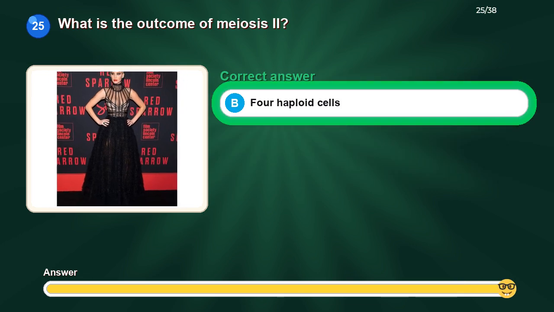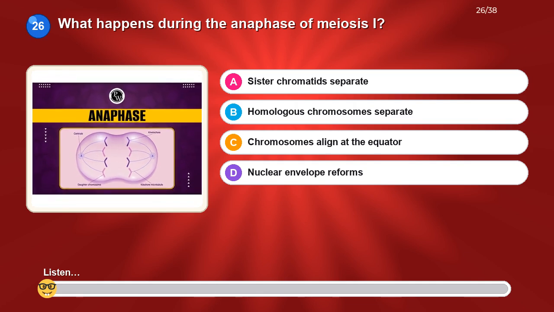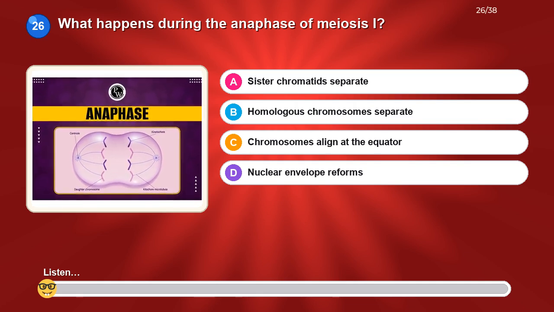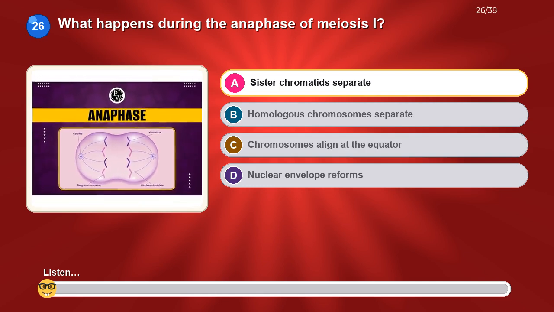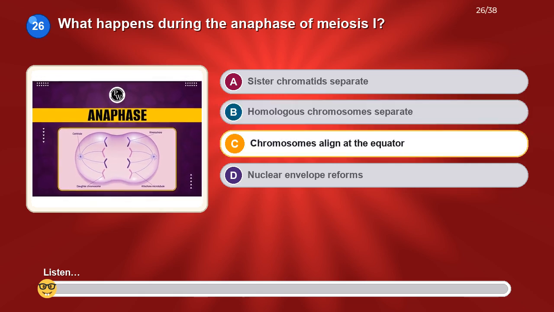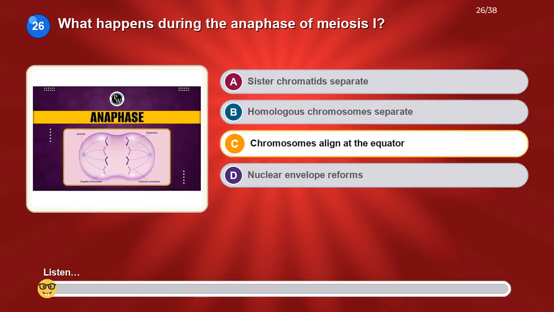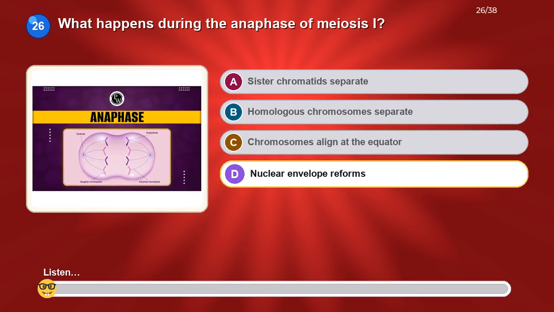The correct answer is 4 haploid cells. What happens during the anaphase of meiosis I? Option A, sister chromatids separate. Option B, homologous chromosomes separate. Option C, chromosomes align at the equator. Option D, nuclear envelope reforms.